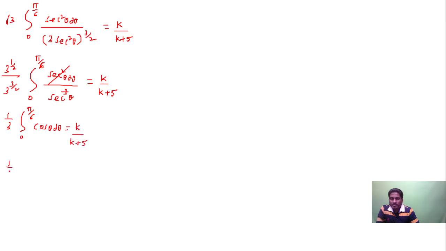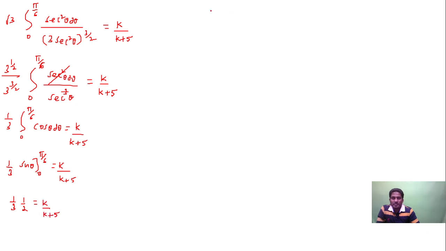Integration of cos is sine, between the limits 0 to pi by 6, is equal to k upon k plus 5. 1 upon 3, sine theta, sine 30 is half, is equal to k divided by k plus 5.